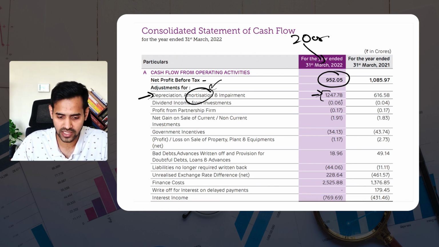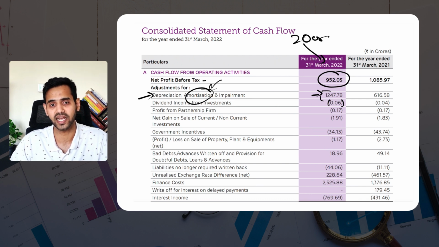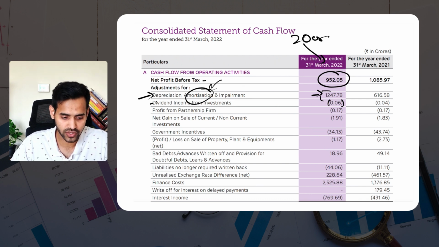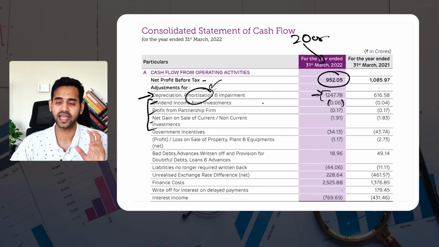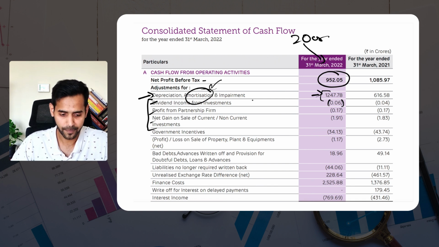Moreover, wherever you see such curly brackets, that indicates in a financial statement that it is a negative number. So likewise all of those dividends, profits, net gain, ये सारे वो elements है, the expenses which are not there, for which money has already moved out from the bank account. So you remove those funds from this 952 calculation.